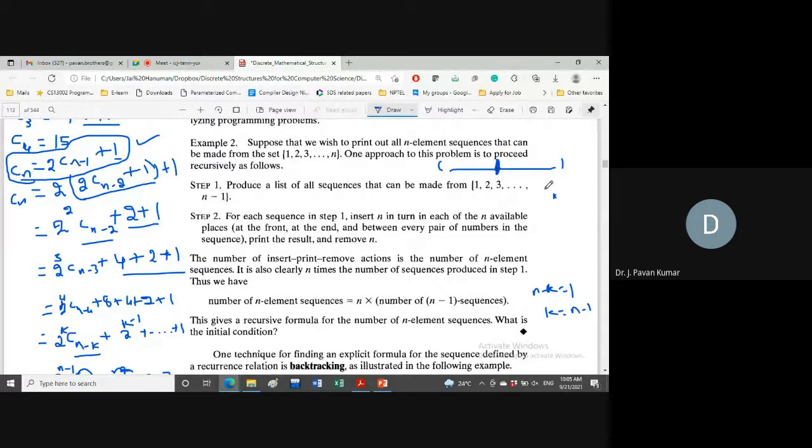Then we will compare with this key. If it is equal, then we need not worry. Directly, straight away, we can say this key is present in this list. This is the first case. Suppose the key is not equal to this mid value. Then we determine whether this key is greater than this mid or less than this mid. If the key is greater than this mid, then as this is in sorted order, it will not be present here. So we need not consider this. We will consider this only.